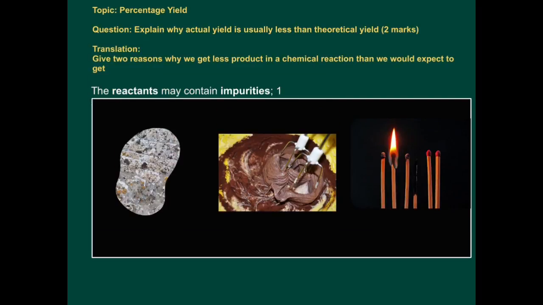Firstly, the reactants may contain impurities, so you may measure the mass of your reactant and think, oh, I've got 100 grams, but in reality you probably got other bits in there which you didn't want in there, and they're also accounting for the mass measured.